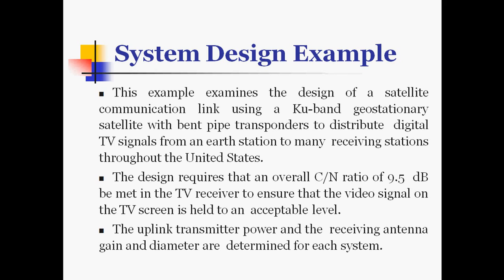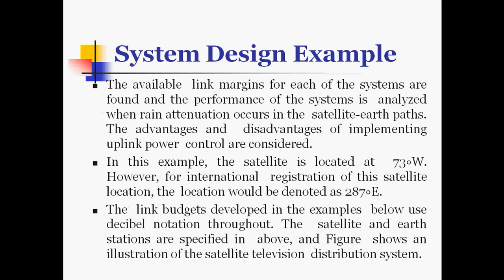The uplink transmitter power and the receiving antenna gain and diameter are determined for each system. The available link margins for each of the systems are found and the performance of the system is analyzed when rain attenuation occurs in the satellite earth paths. The advantages and disadvantages of implementing uplink power control are considered.